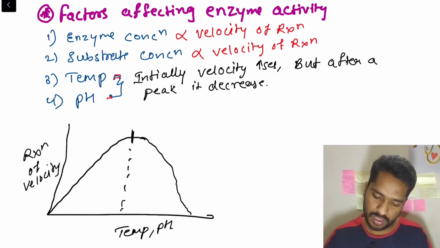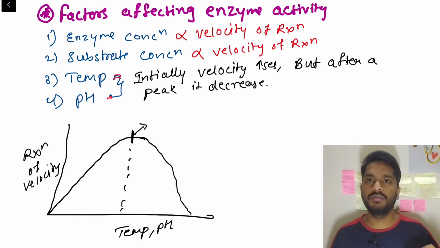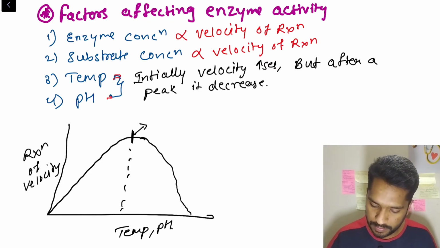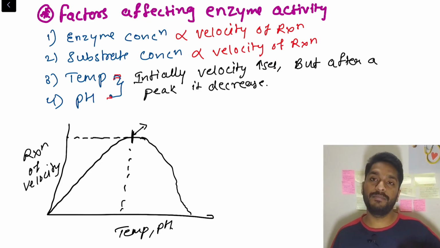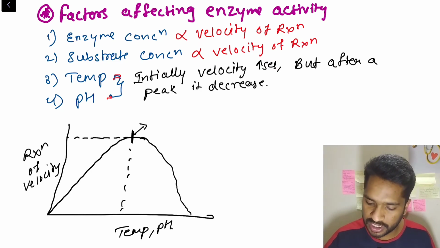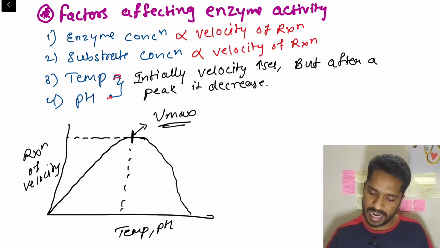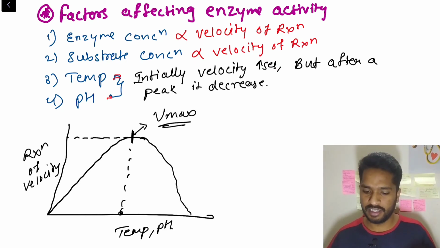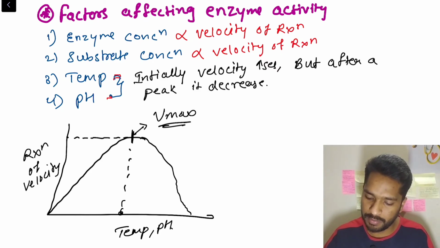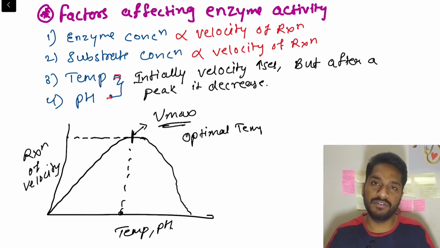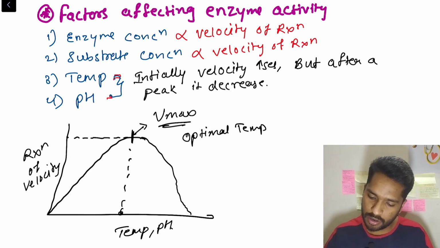The point at which the velocity is at maximum is called Vmax. And the temperature at which we reach the Vmax, after which the graph starts declining, is called the optimal temperature. Similarly, the pH at which the graph starts declining is called the optimal pH.